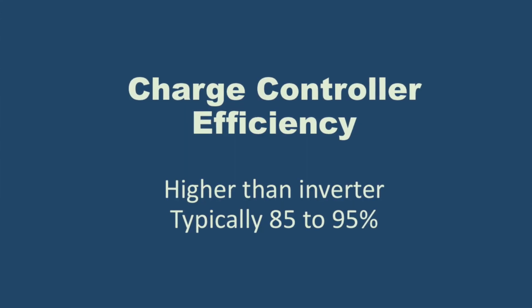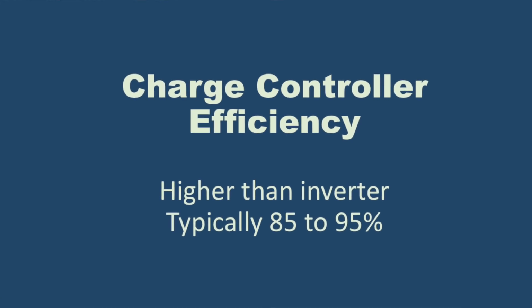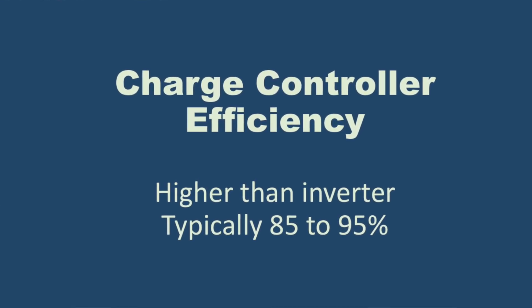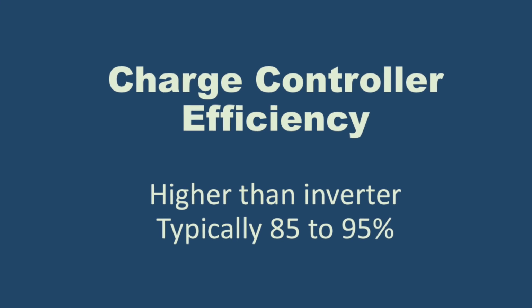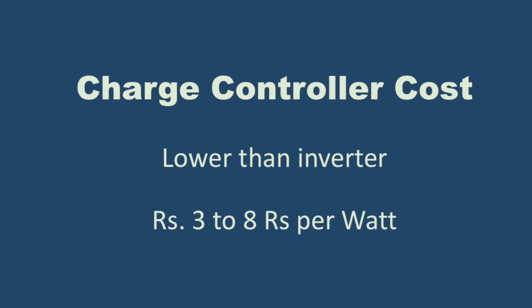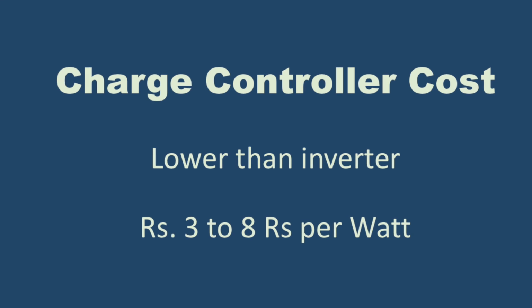So the efficiency of DC based electronic management system is higher than the inverter or the AC based system, because there is not much conversion that is taking place inside, and therefore you can get the efficiencies as much as 85 to 95%. And also they are cheaper as compared to the inverter based system because they are simpler.